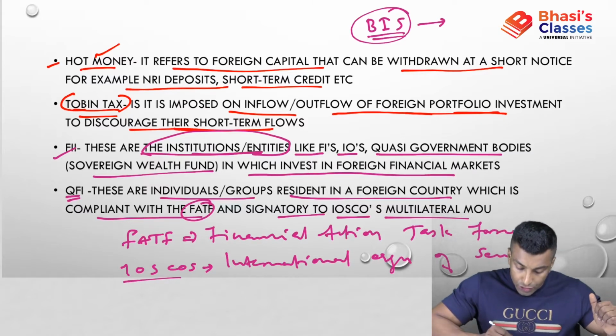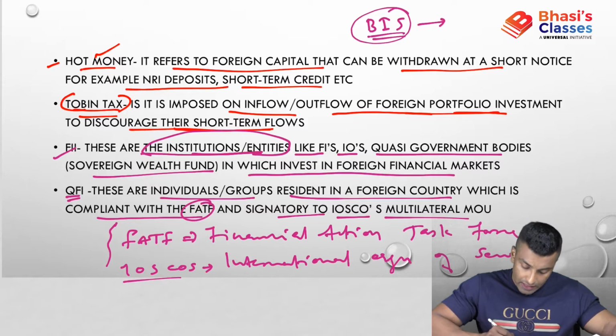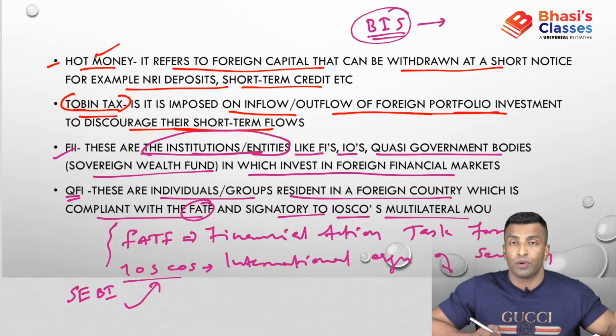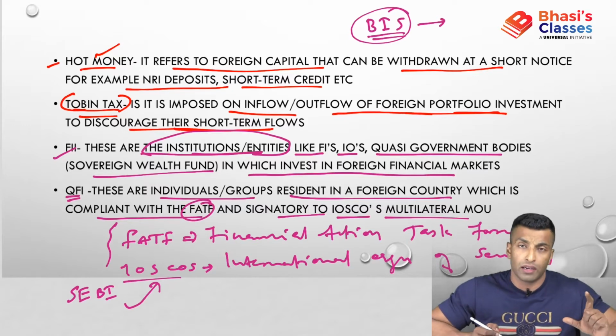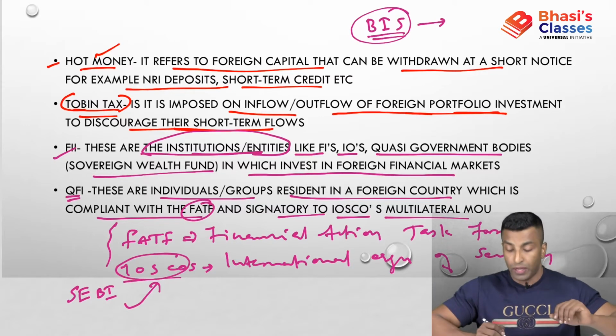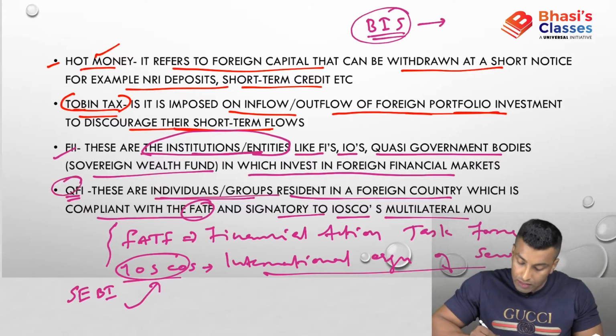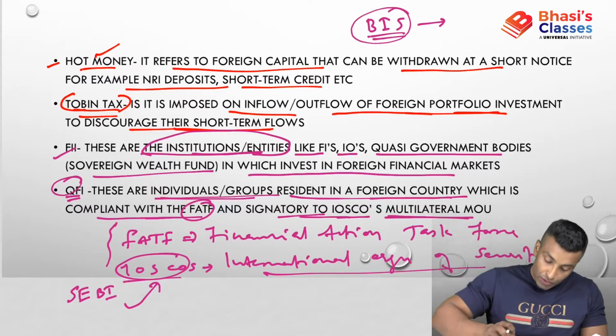Similarly, the stock exchange, the primary market and the secondary market, everything will be controlled by SEBI. And SEBI is following IOSCO's guidelines. Not only SEBI, the financial market regulators of all countries follow IOSCO, the International Organization of Securities Commission. So QFIs are those individuals who are resident in a foreign country which is compliant with FATF and signatory to IOSCO's multilateral MOU. I hope this is clear.